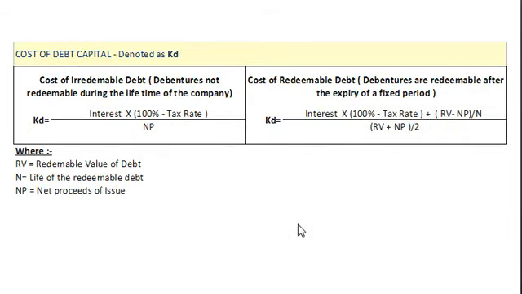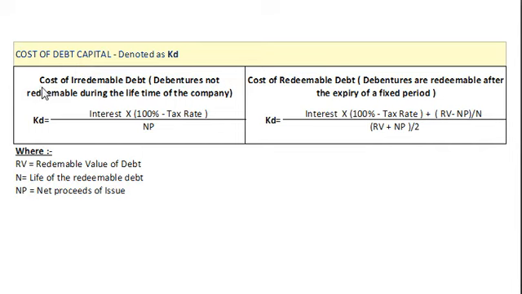Now we will see the formula to calculate cost of debt capital, that is cost of debenture. Usually it is denoted by KD. Cost of debt can be calculated as irredeemable debt and redeemable debt.